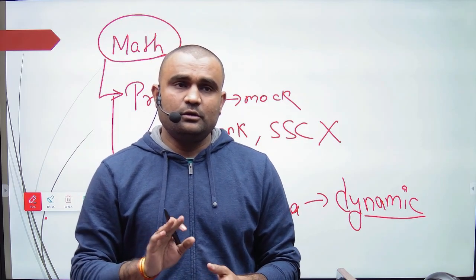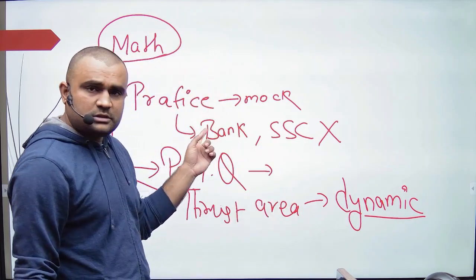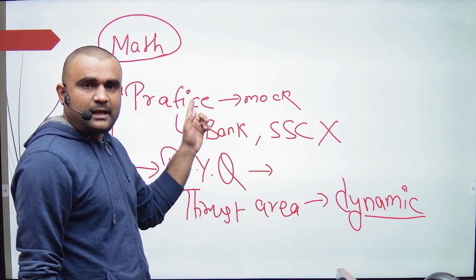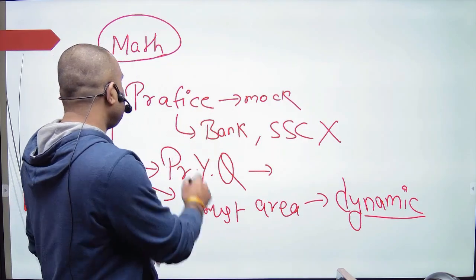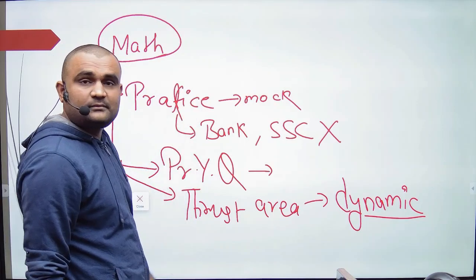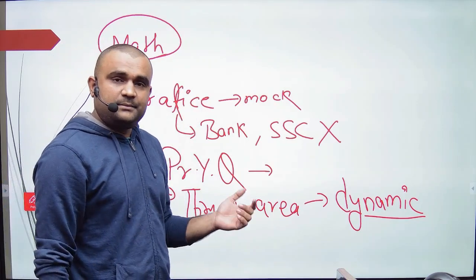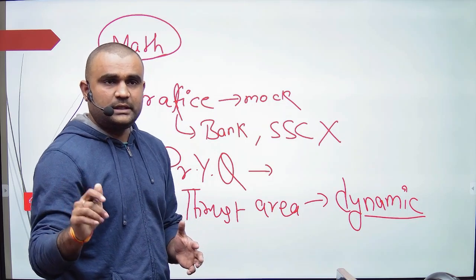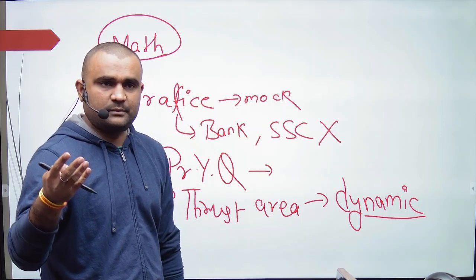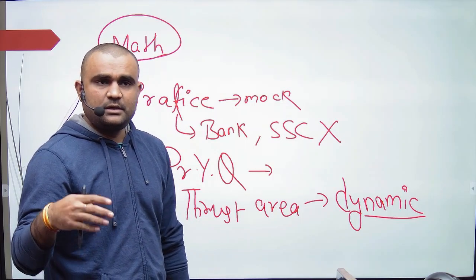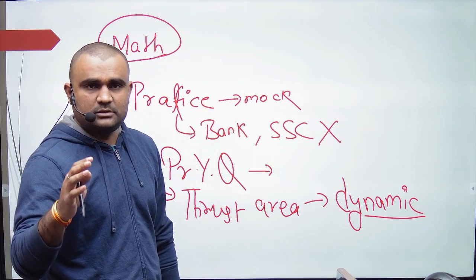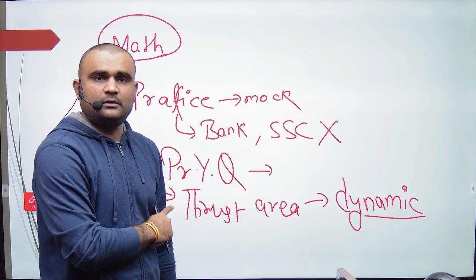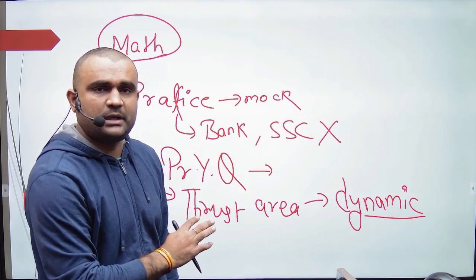So in the mock we cover all those things, and at the same time it is not F, it is T. And at the same time we have also devised a plan for each individual student too, because some students are good at math but some are not. So we devise plans for each and every student to get 100% marks in this paper.